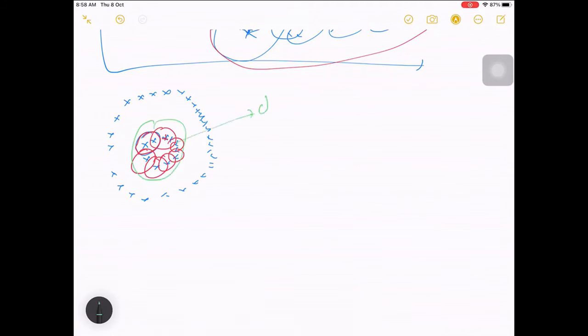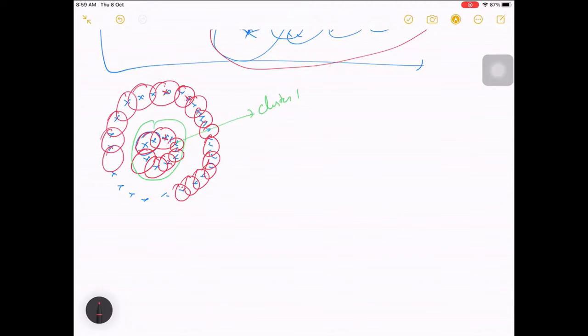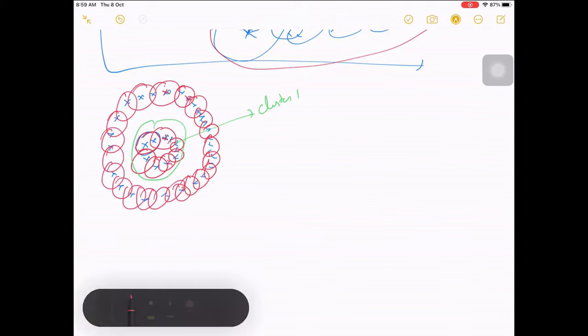Similarly, when you look at these points, this belongs to one cluster, this belongs to one cluster. The points in the inner circle do not fall within that distance, so they don't fall in the same category.